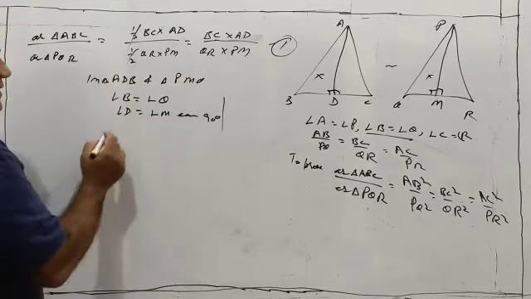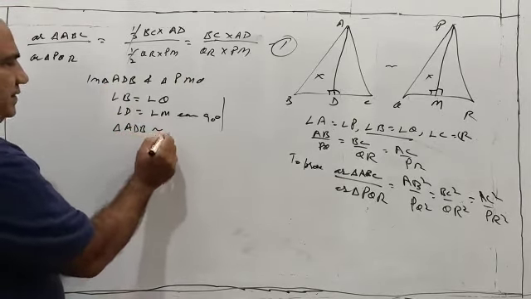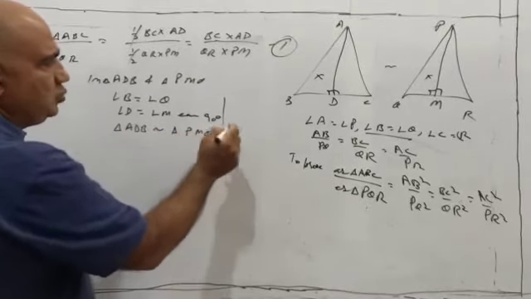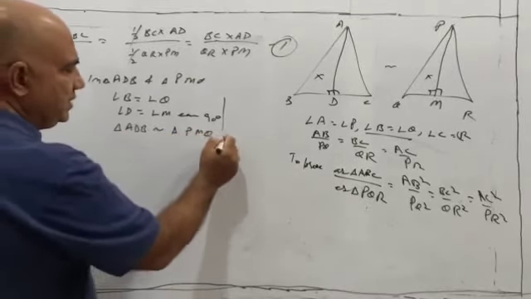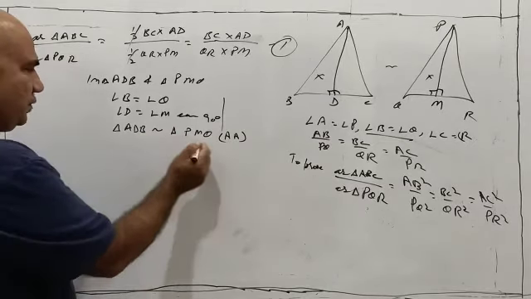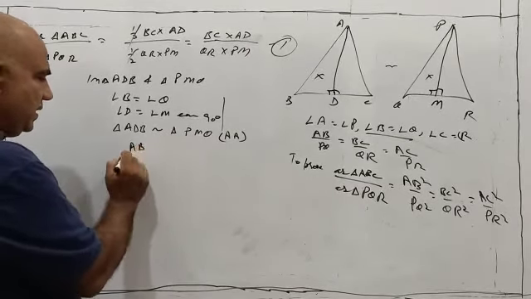So now I can write that triangle ADB is similar to triangle PMQ, and this is by AA similarity criterion. Since these two triangles are similar, undoubtedly what we can write is AB upon PQ is equal to AD upon PM.